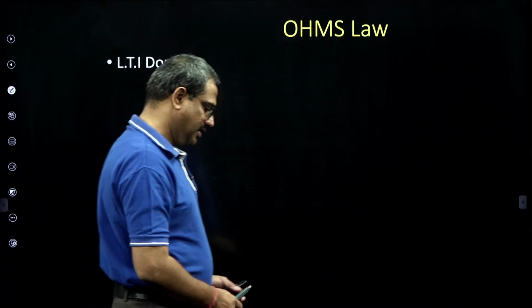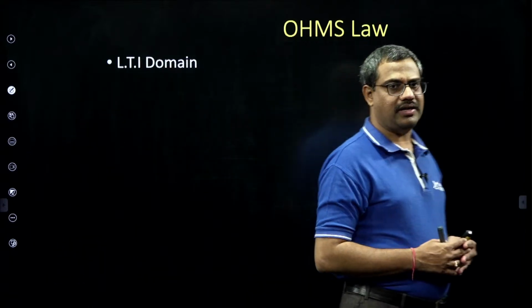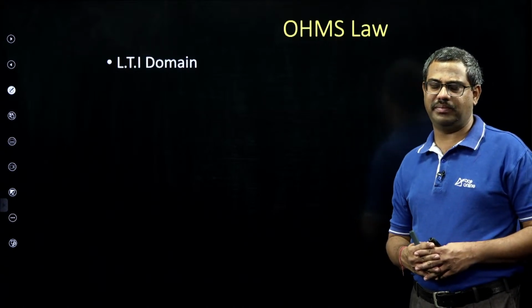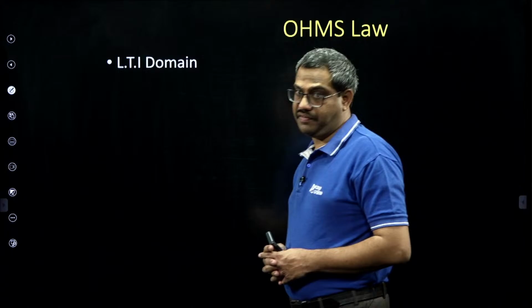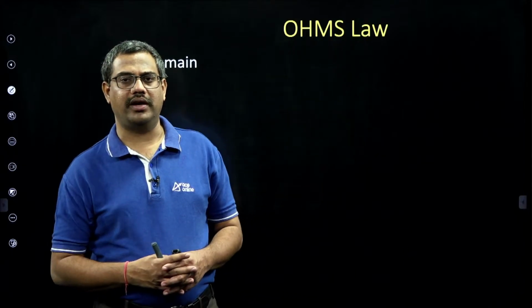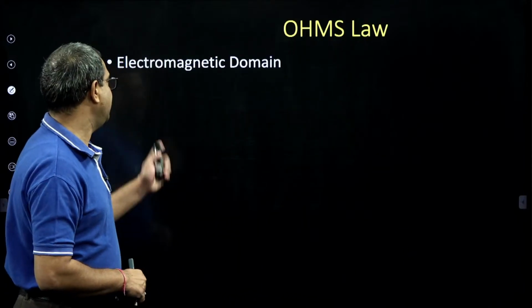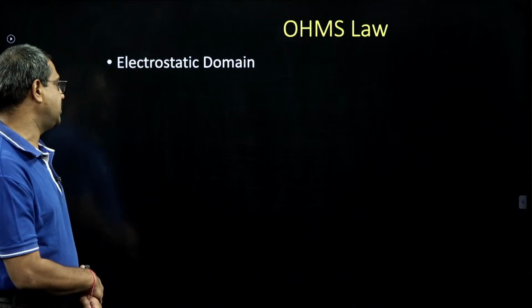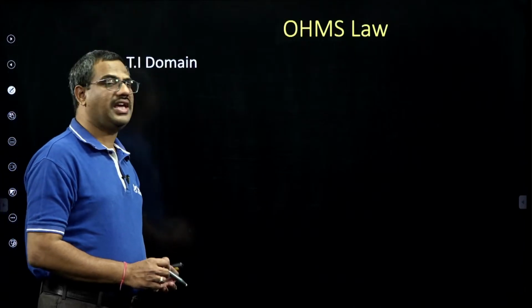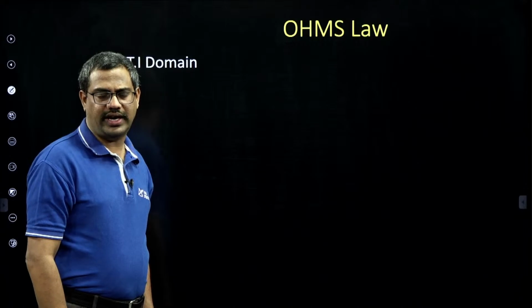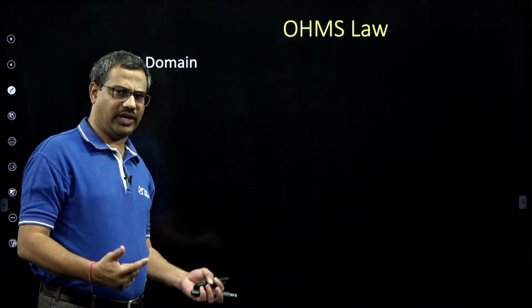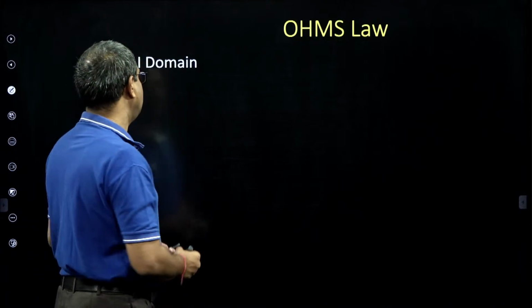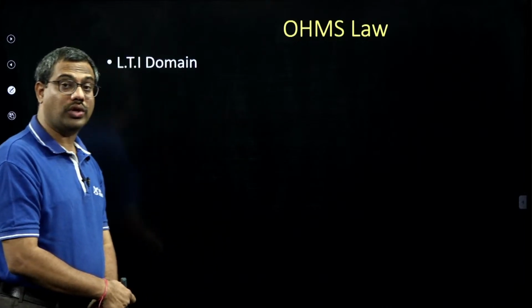Then Ohm's law. As we go deeper and deeper, classifying elements, understanding the topology, Ohm's law. Now Ohm's law is a big definition. Ohm gave his law in linear time invariant domain, in electromagnetic domain, and also electrostatic. Just writing V equal to IR is one of the Ohm's law forms. So at diploma level and this SSC JE level, don't just say V equal to IR. It is one of the forms. There are total 9 forms.